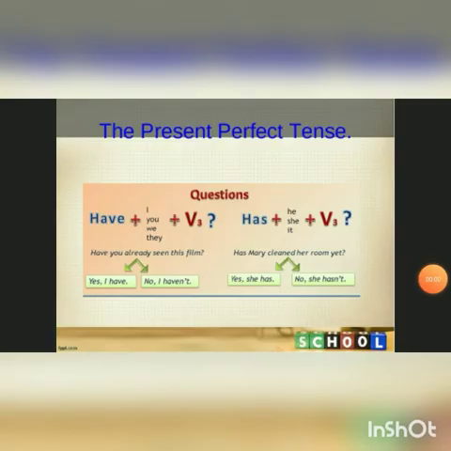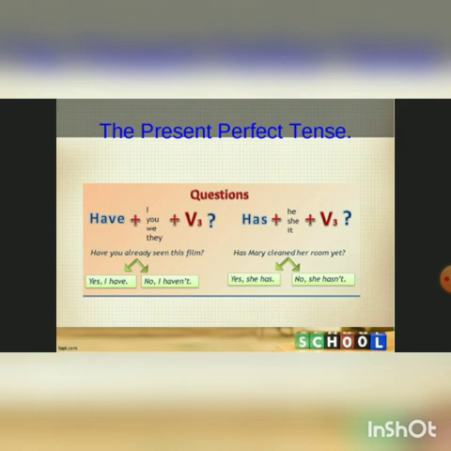This is how we put questions in the present perfect tense. For general questions, we use "have" and "has." "Have" we use with I, you, we, they. For example, "Have you already seen this film?" "Yes, I have." "No, I haven't."